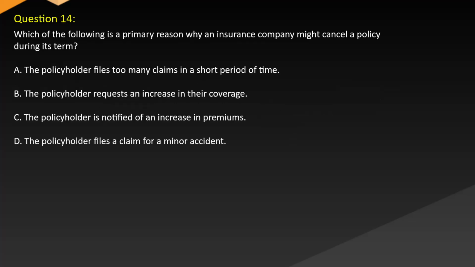Question 14. Which of the following is a primary reason why an insurance company might cancel a policy during its term? A. The policyholder files too many claims in a short period of time. B. The policyholder requests an increase in their coverage. C. The policyholder is notified of an increase in premiums. D. The policyholder files a claim for a minor accident.